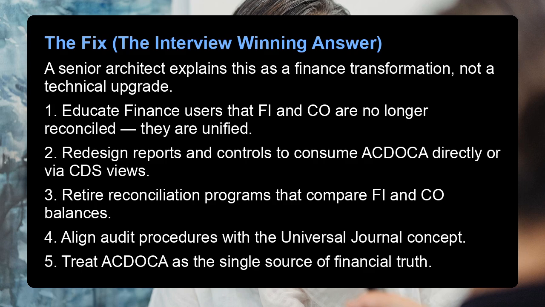The fix, the interview-winning answer. A senior architect explains this as a finance transformation, not a technical upgrade. 1. Educate finance users that FI and CO are no longer reconciled. They are unified. 2. Redesign reports and controls to consume ACDOCA directly or via CDS views. 3. Retire reconciliation programs that compare FI and CO balances. 4. Align audit procedures with the Universal Journal concept. 5. Treat ACDOCA as the single source of financial truth.